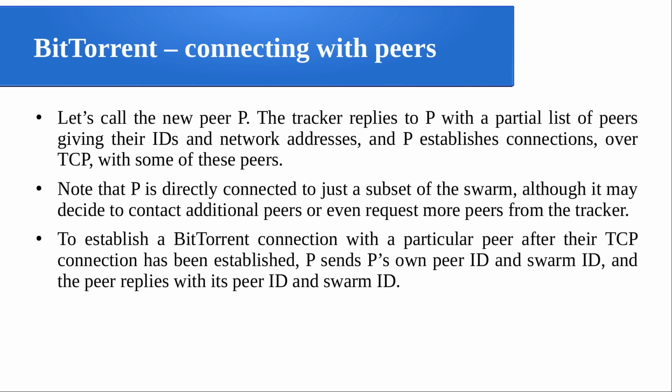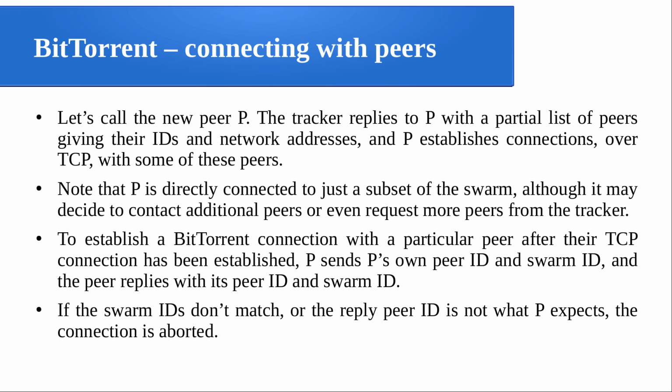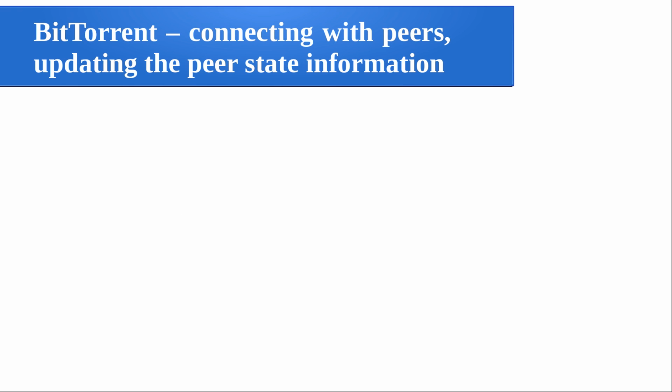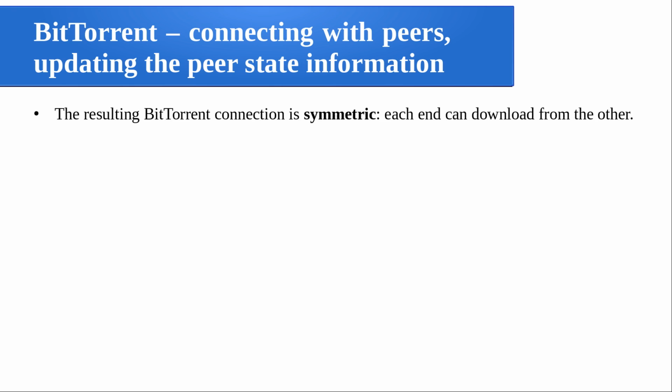That peer sharing is possible by communicating their peer ID and swarm ID to each other. Now if the swarm ID does not match, or the reply peer ID is not what the peer is expecting, then the connection is aborted. That means, because the tracker is already giving you this information, if there is a mismatch, it is not a correct peer. That connection will be aborted at that point. Now, connecting with the peers, updating the peer state information.